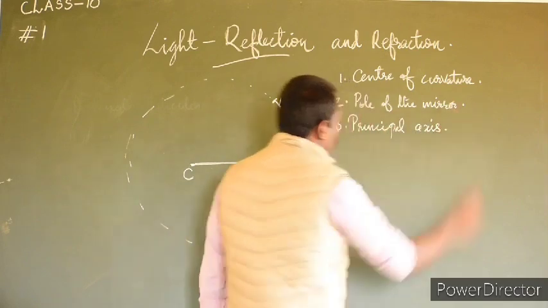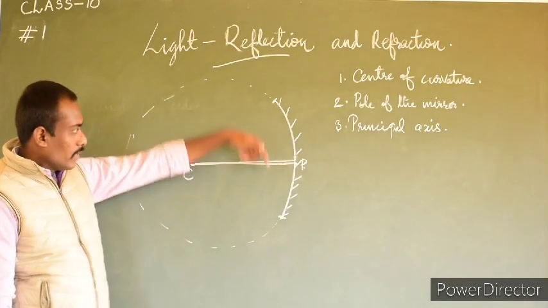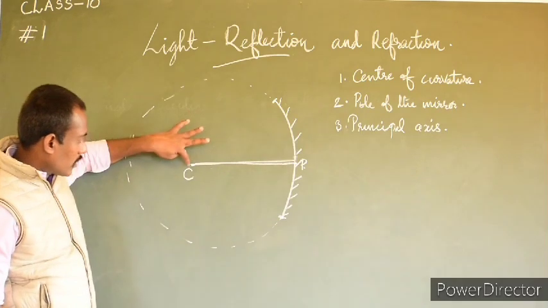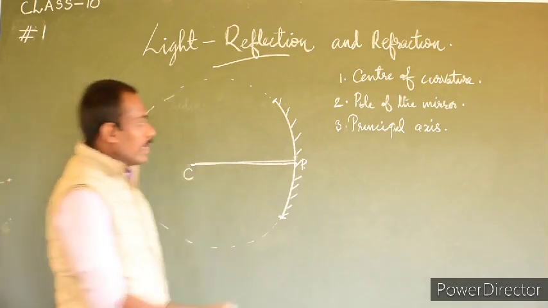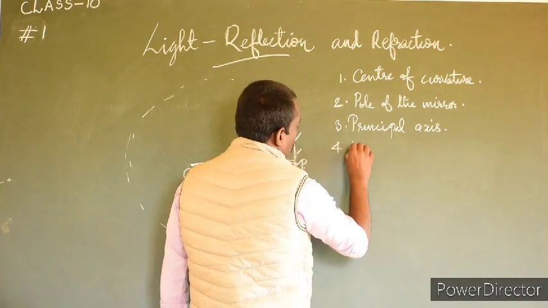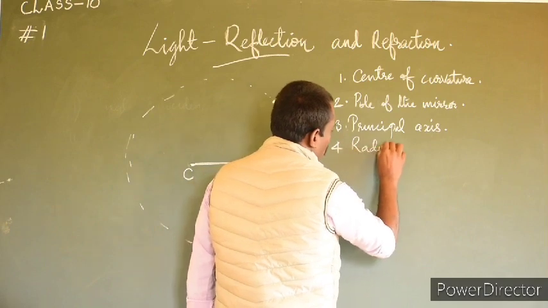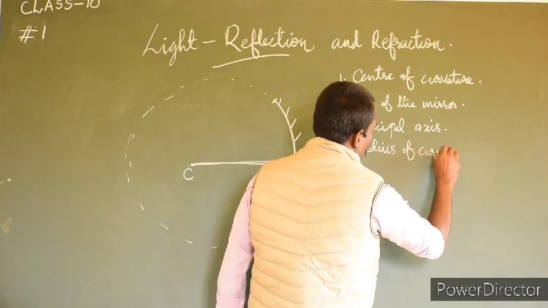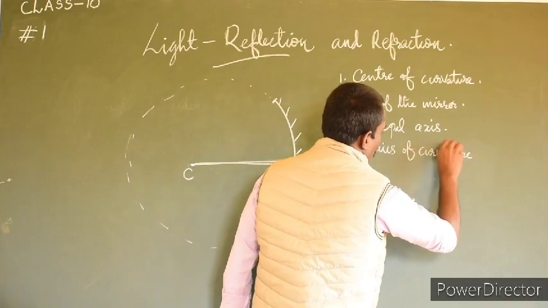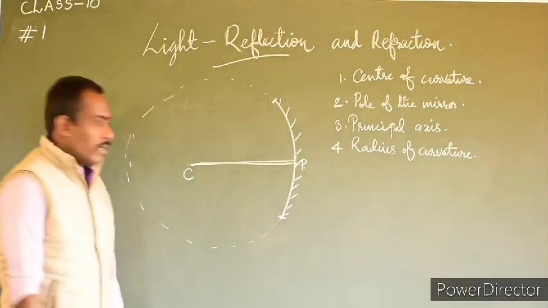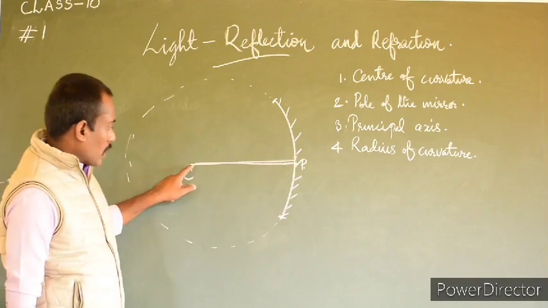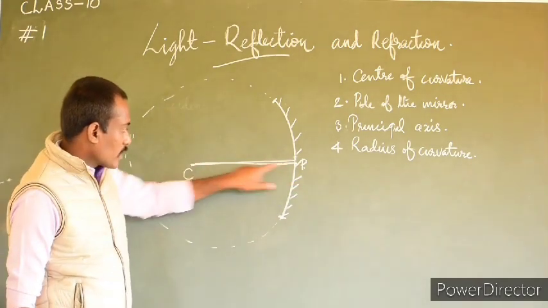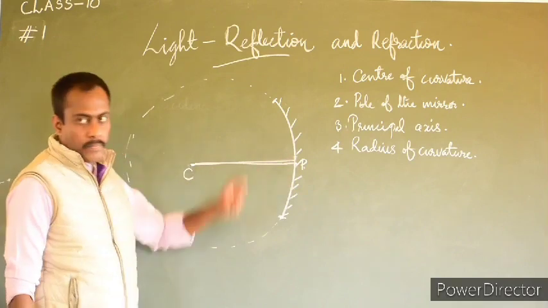Principal axis of the mirror. Now, the distance between the pole of the mirror and the center of curvature is known as the radius of curvature. So, center of curvature, pole of the mirror, principal axis, then radius of curvature.